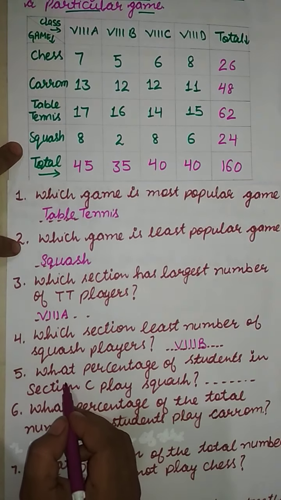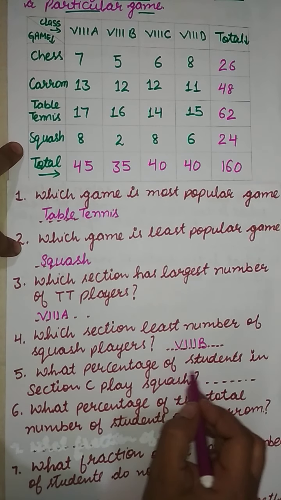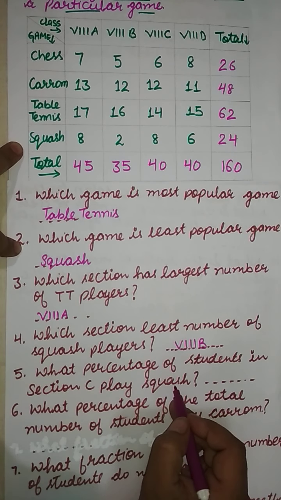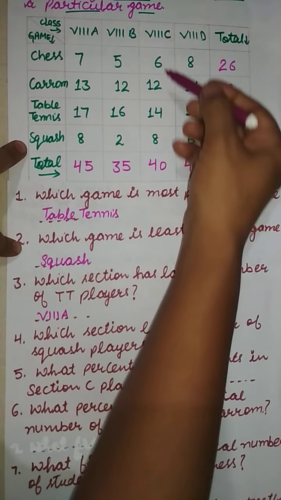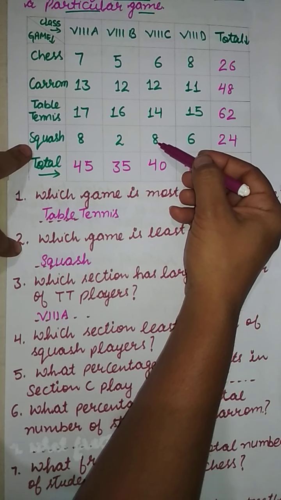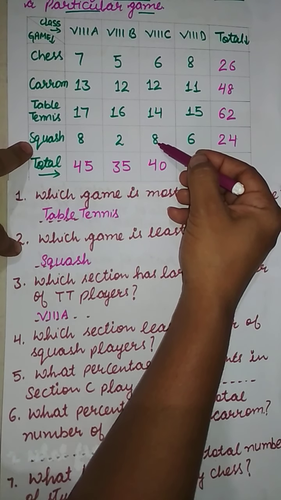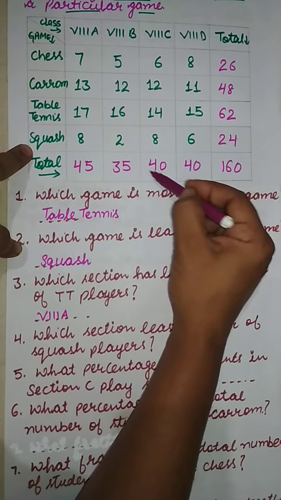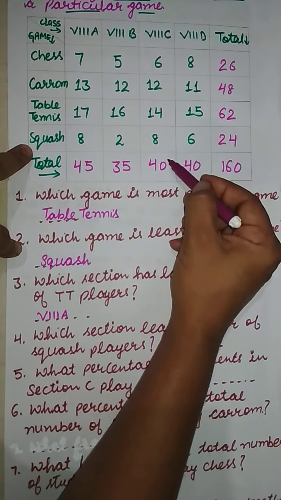Now question number 5 is, what percentage of the students in the section C play squash? Now C corresponding to squash is 8 students who play squash, and the total number of students in 8th C is 40.